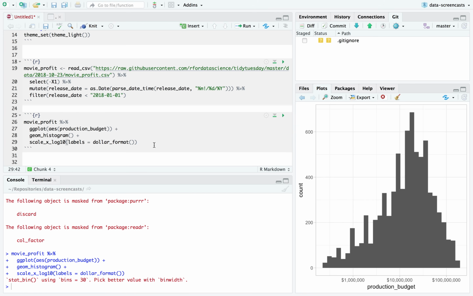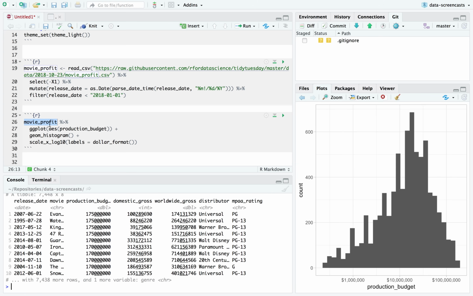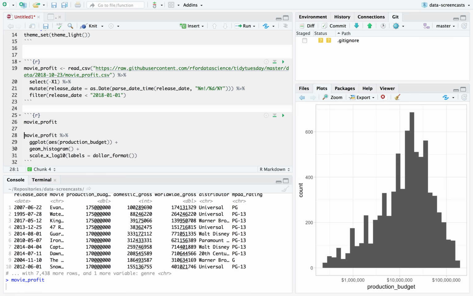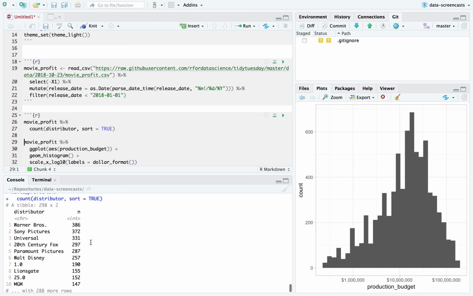And let's see. I have a suspicion that the reason it's not log normal is we have different distributors here, some of which are much larger than others. How many distributors do we have in this? Well, let's look at count, distributor, sort equals true, to explore the data a little more. 298.